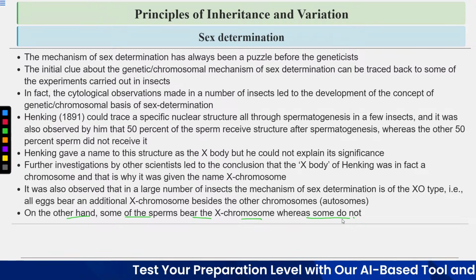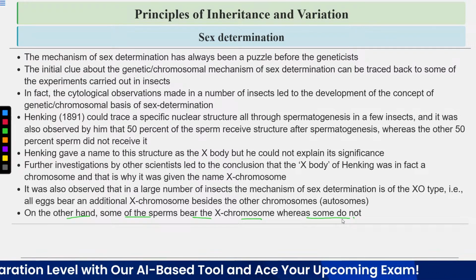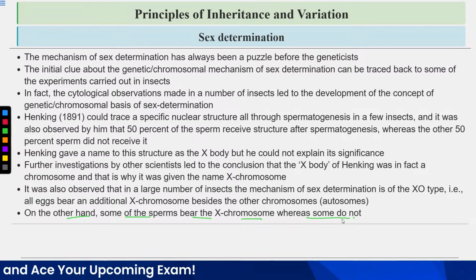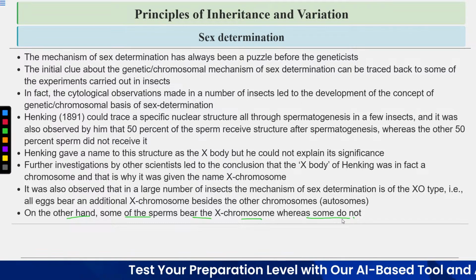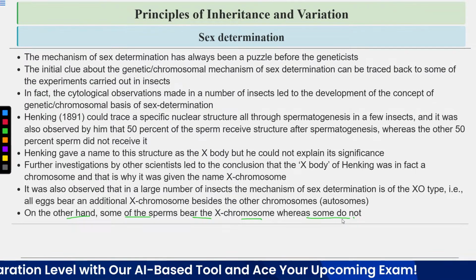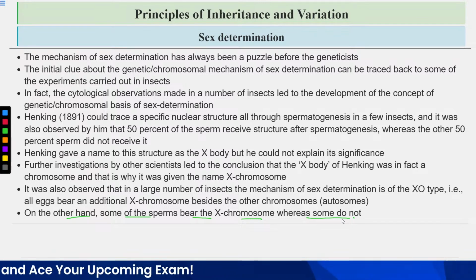That's why the system is XO type. This O or 0 represents the lack of the X chromosome. So in insects, the eggs always bear an X chromosome, but half of the sperms bear the X chromosome and half do not.